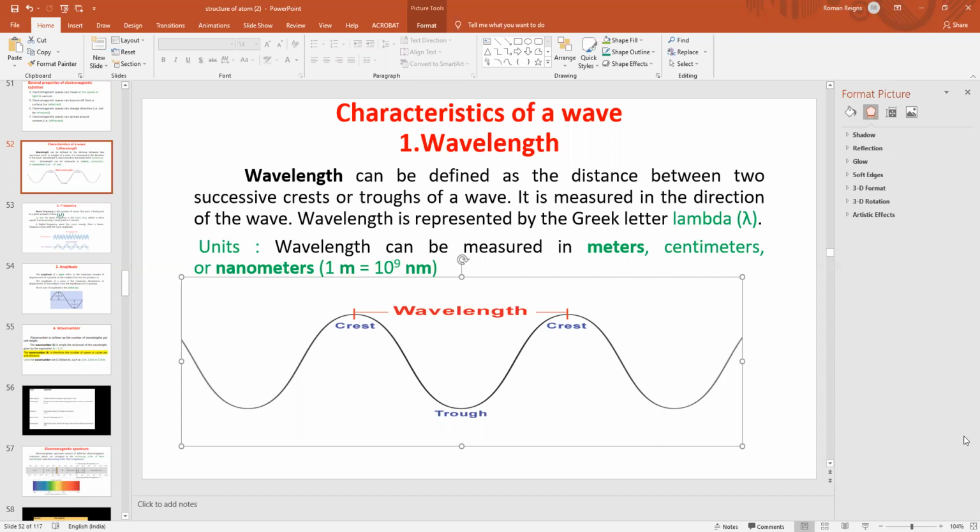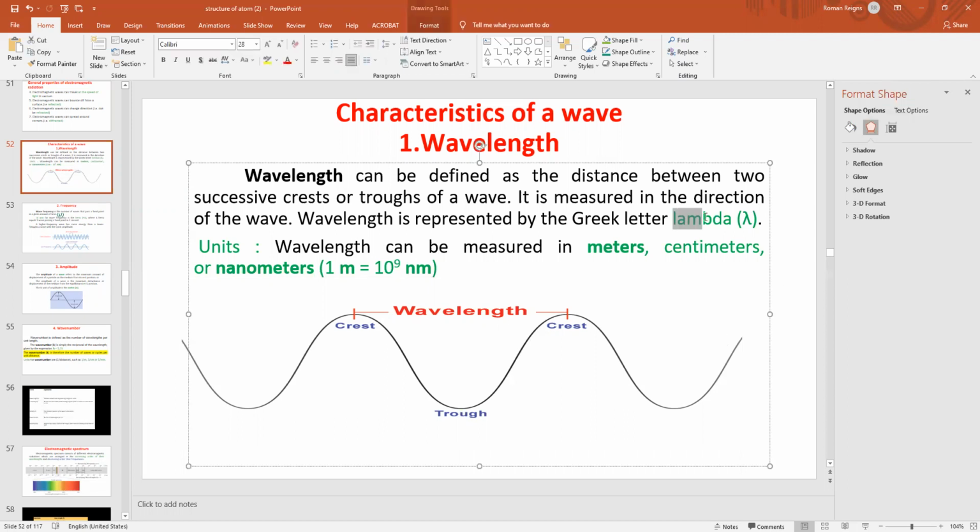When you are doing calculations, you may also need the conversion between nanometer and meter, so I have mentioned the relationship here. Note it down: 1 meter is equal to 10 to the power 9 nanometer. Wavelength is represented by the Greek letter lambda.